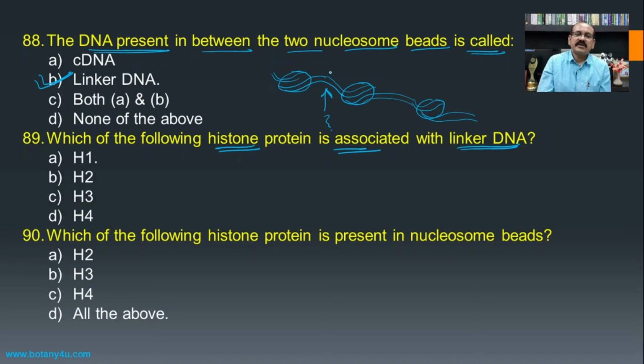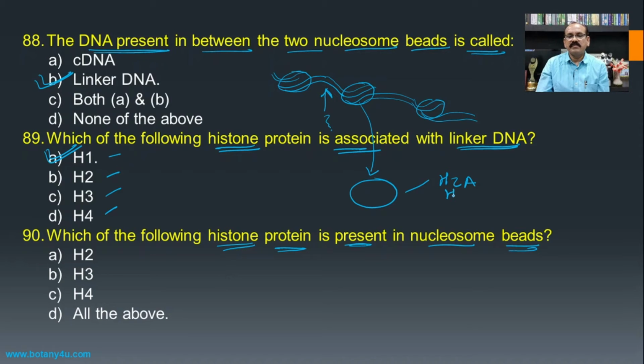If you see the total number of histone proteins, that is H1, H2, H3 and H4, out of that the H1 histone protein is in association with the linker DNA. Then which of the following histone proteins is present in the nucleosome bead? If we see each nucleosome, then this nucleosome contains